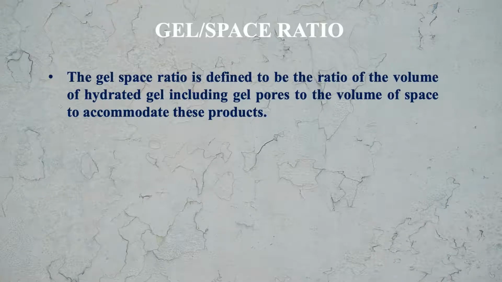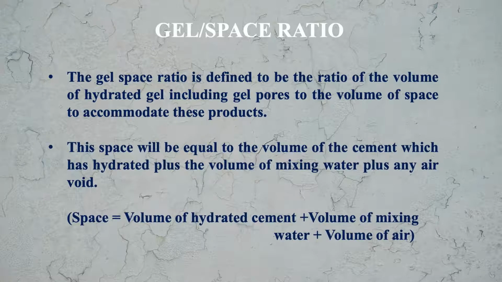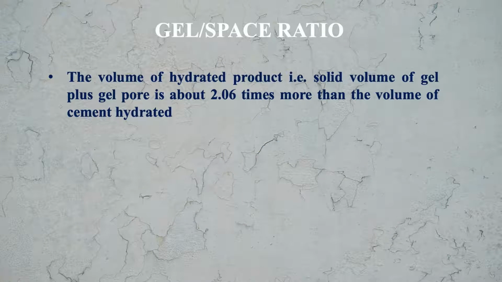The gel space ratio is defined to be the ratio of volume of hydrated gel, including gel pores, to the volume of space to accommodate these products. This is the gel space ratio. This space will be equal to the volume of the cement which has hydrated plus the volume of mixing water plus any air void. So this is the total space. The volume of hydrated product, that is solid volume of gel plus gel pores, is about 2.06 times more than the volume of the cement hydrated.